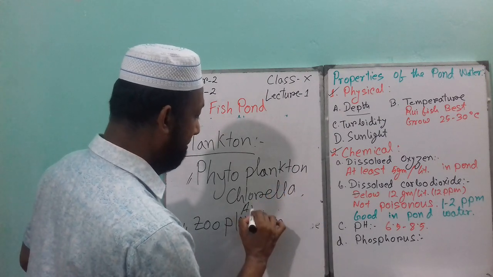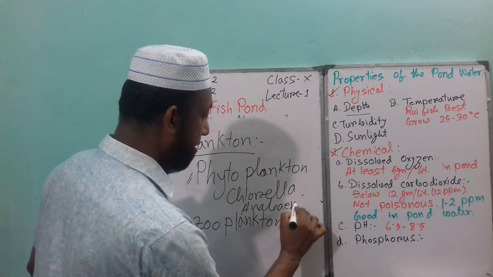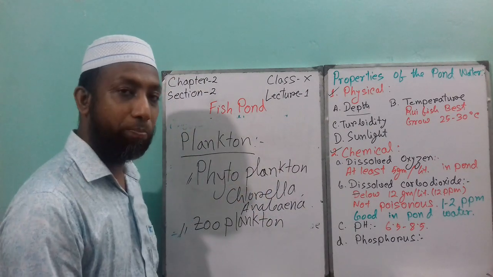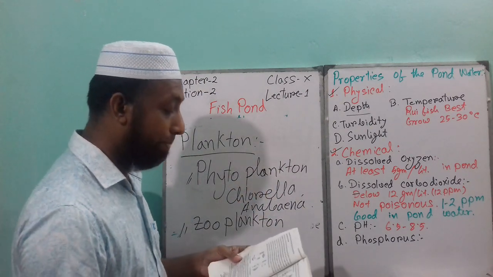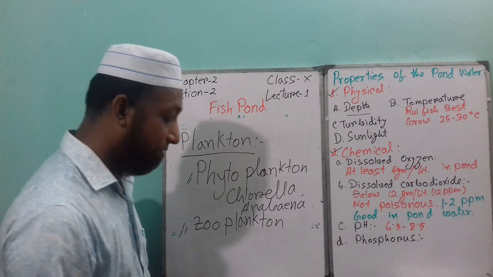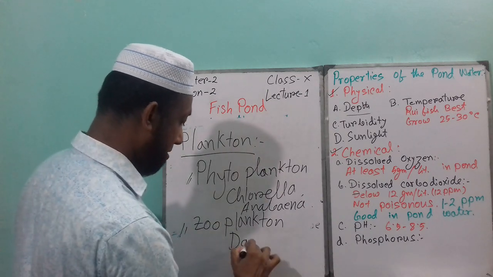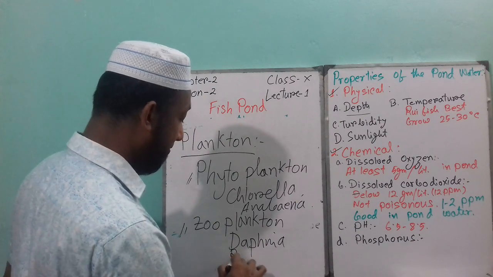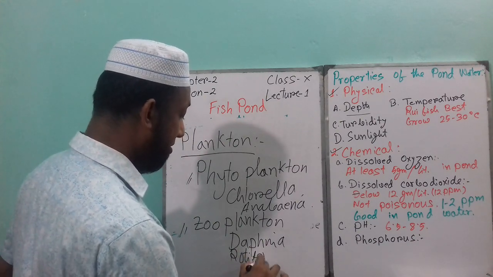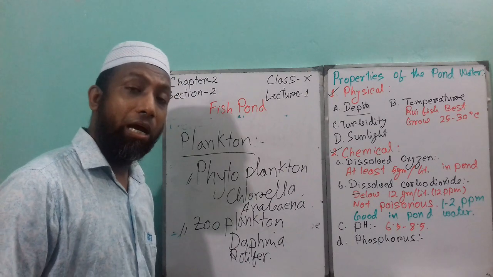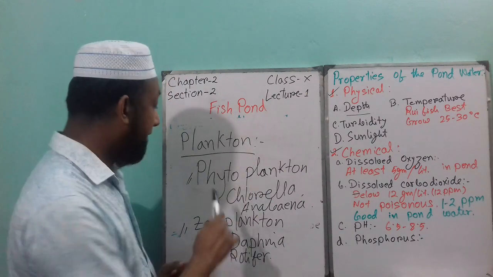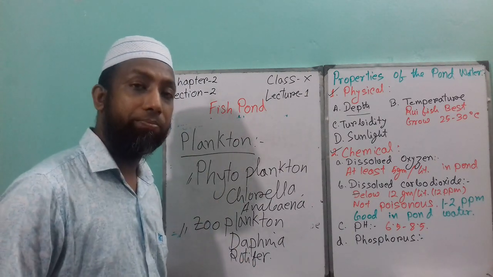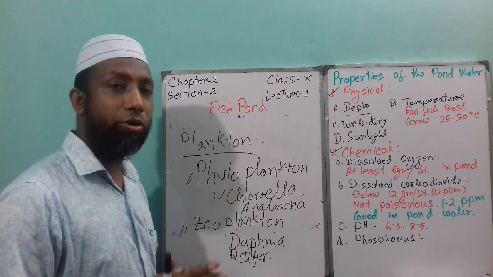Anabaena is an example of phytoplankton, and zooplankton examples are Rotifer and Daphnia. You can find some more examples as well in your book on page number 46.